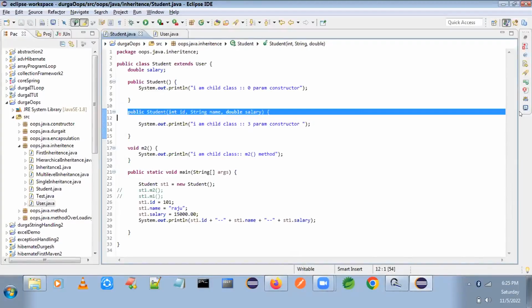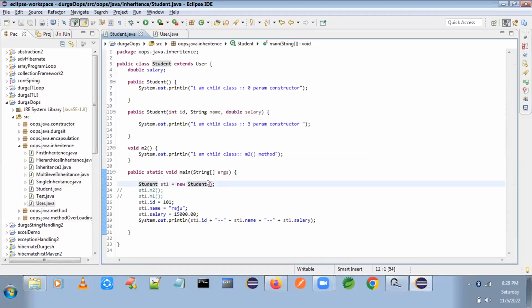For the Student class, change line number 23 and pass three parameters. The first parameter is ID.